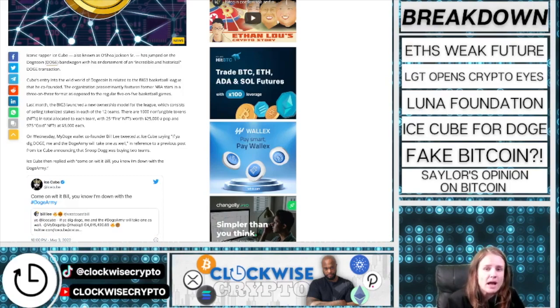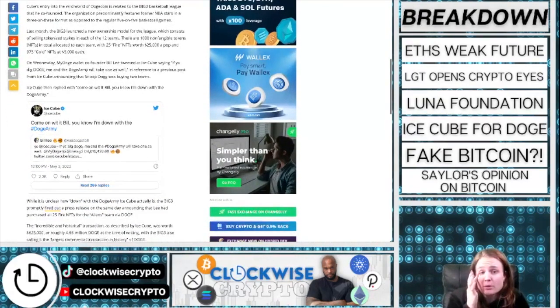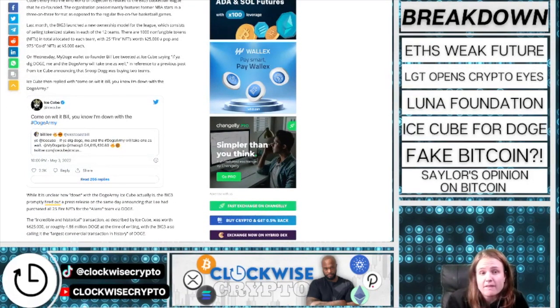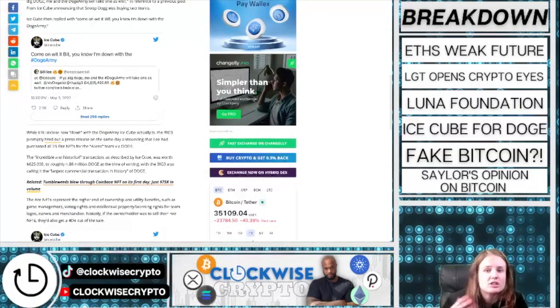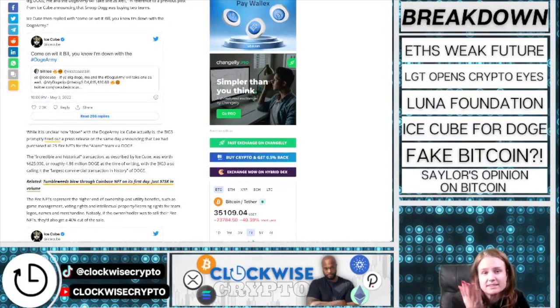On May 4th, My Doge Wallet co-founder Bill Lee tweeted at Ice Cube saying that if you dig Doge, me and the Doge Army will take one as well, in reference to a previous post from Ice Cube announcing that Snoop Dogg was buying 2 teams. Ice Cube replied to Bill with a sense of camaraderie, knowing that they both shared a love for the Doge Army. Again, I want to know where this love for Doge came from. Is it following the hype? Is it well researched? That's the next point here.